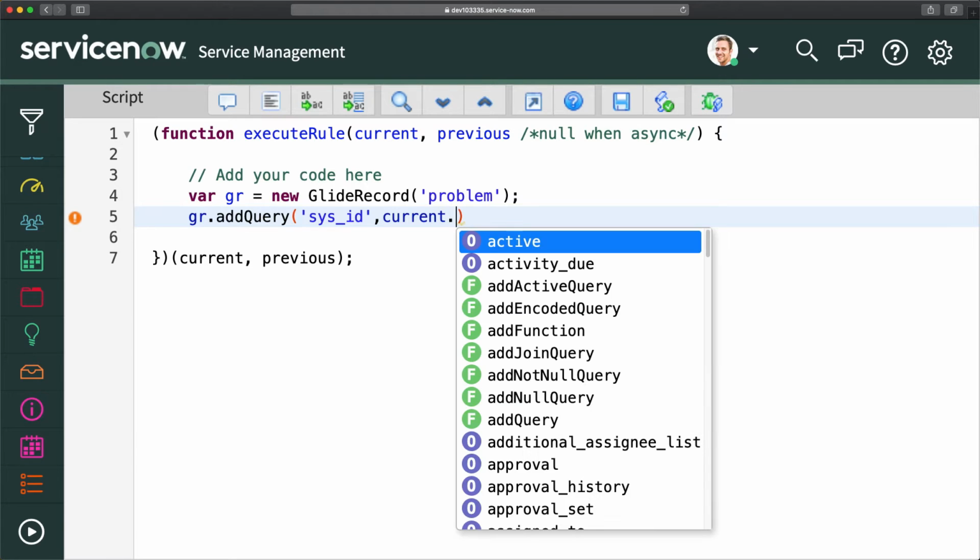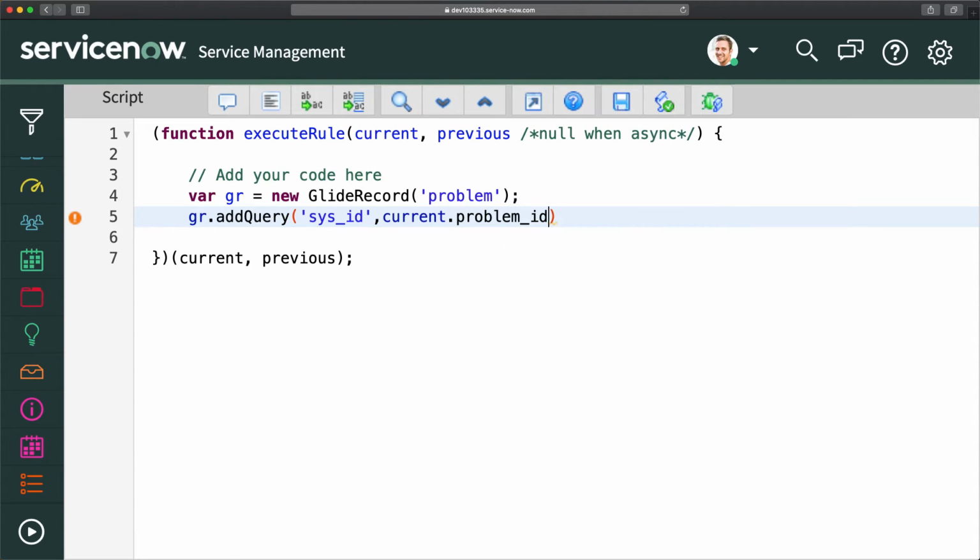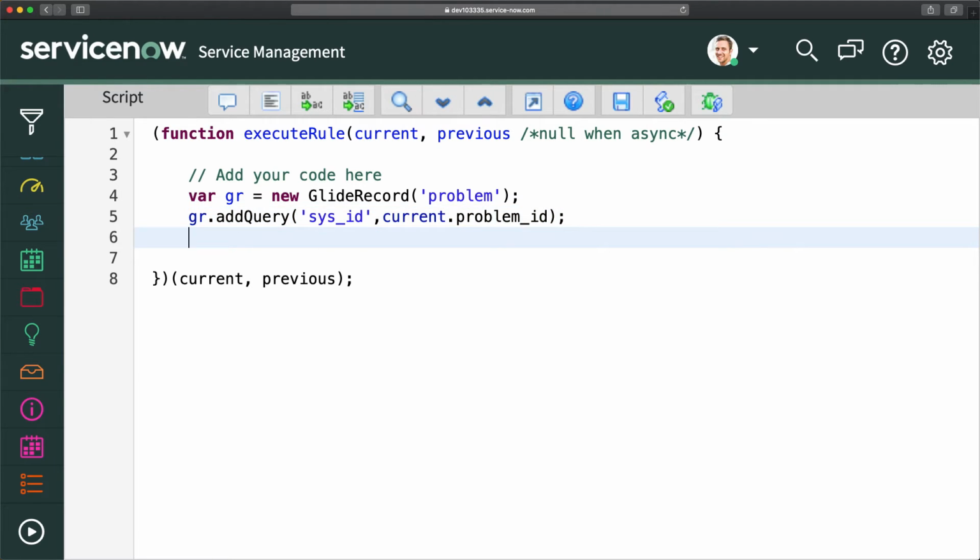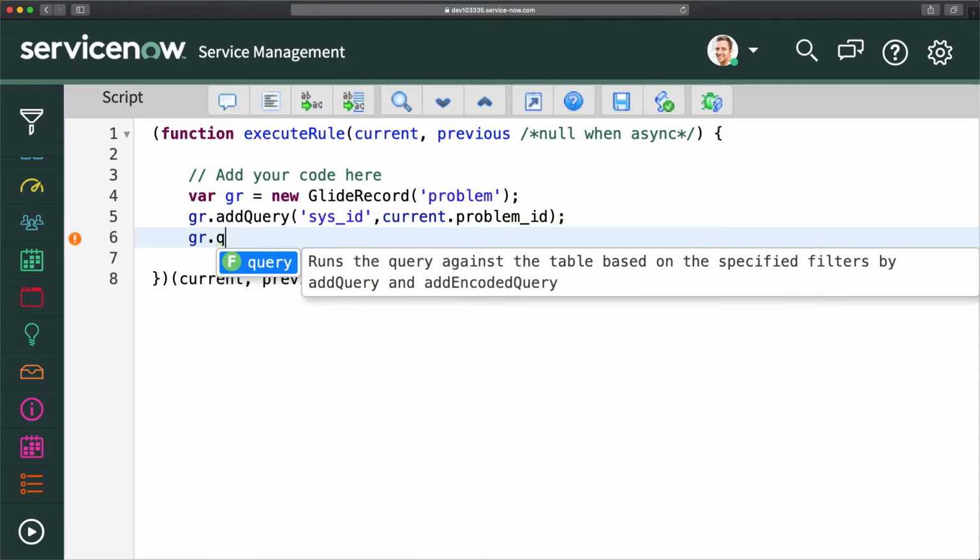So that is current.problem_id. This is the problem record reference field. That means it will search for that particular problem, and then gr.query.